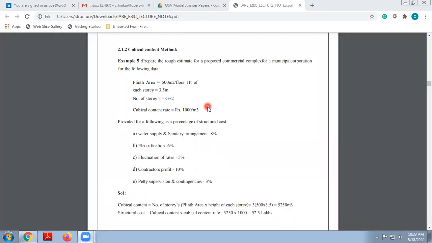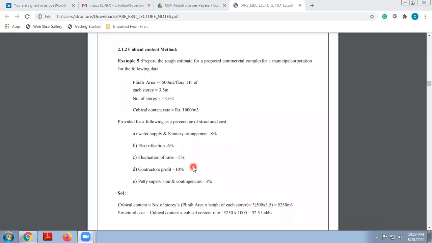Now if you see this particular problem, plinth area is given as 500 meters square per floor and height of each story is 3.5 meter. The number of stories will be G plus 2 and cubical content rate is rupees 1000 per meter cube.